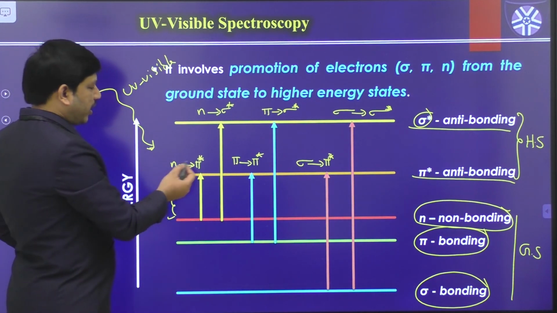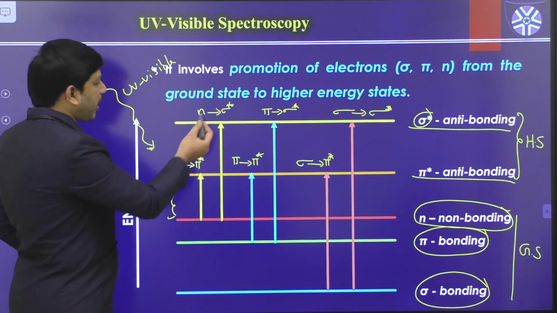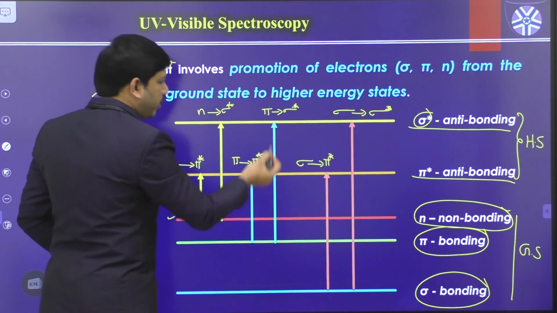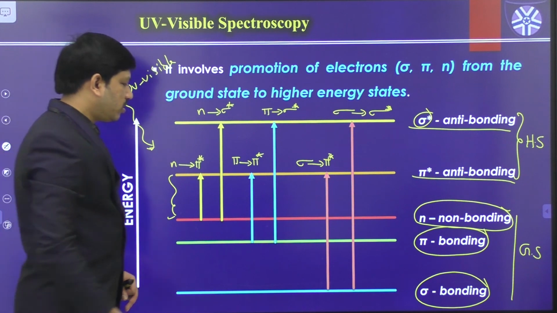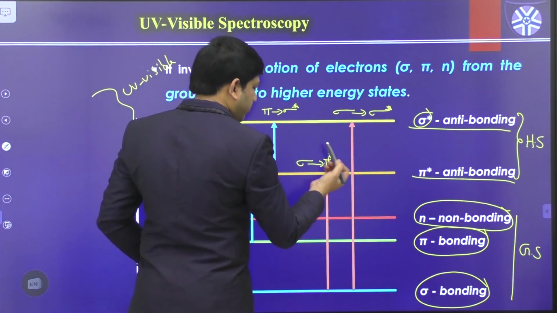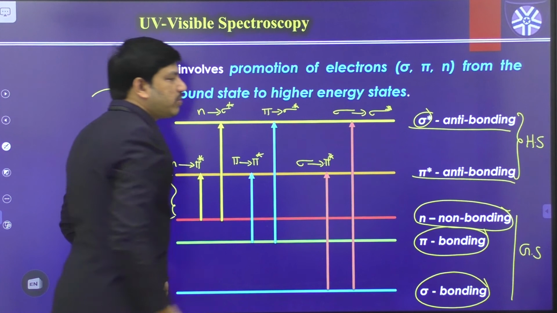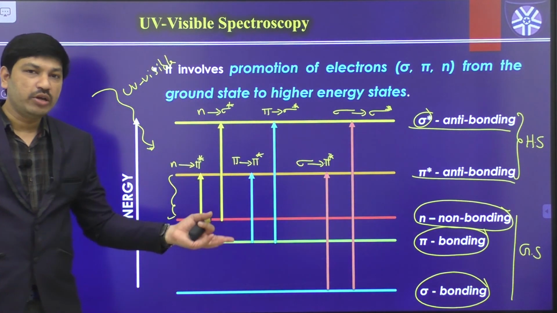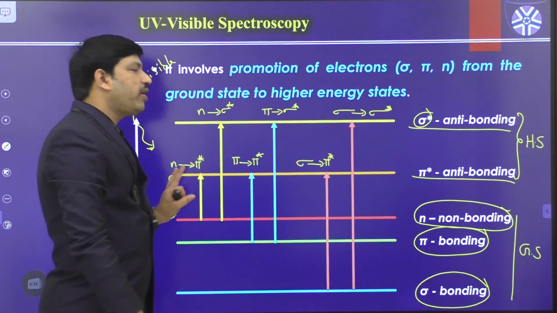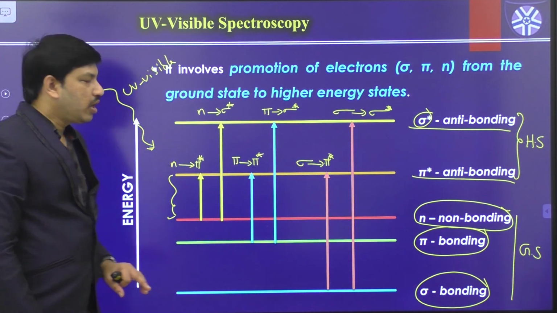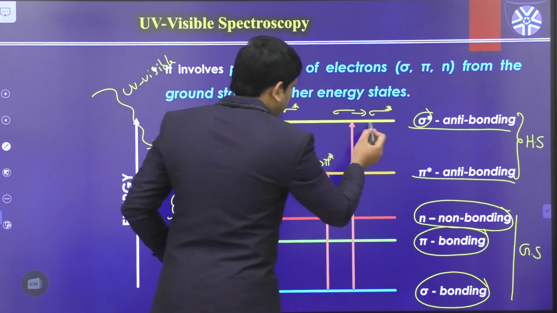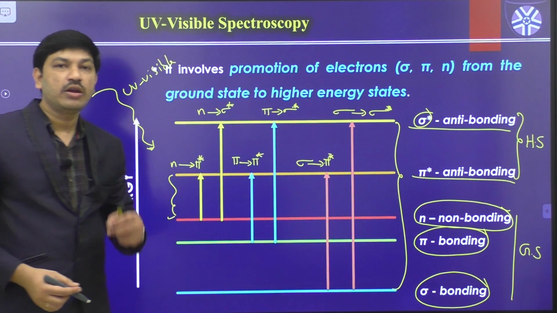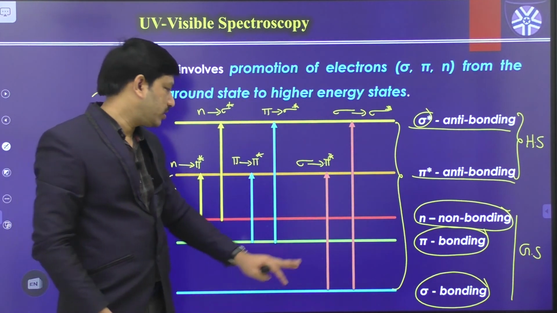What are they? n to pi star, n to sigma star, pi to pi star, pi to sigma star, sigma to pi star, and sigma to sigma star. Depending upon the nature of the molecule, we have different types of transitions. Among these, you can clearly understand that one particular transition requires higher energy.